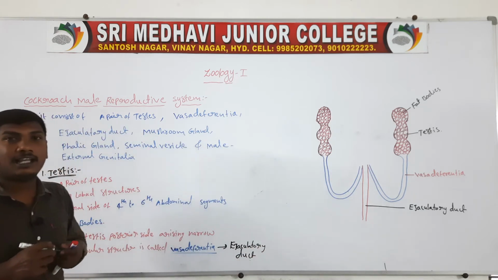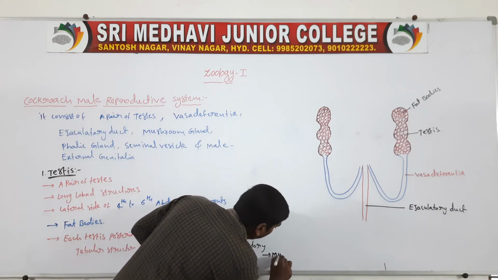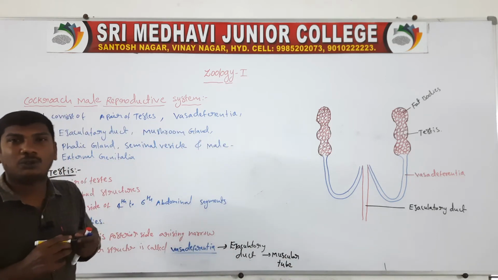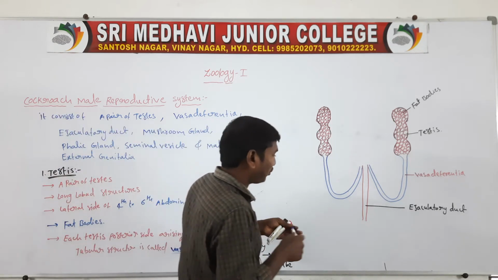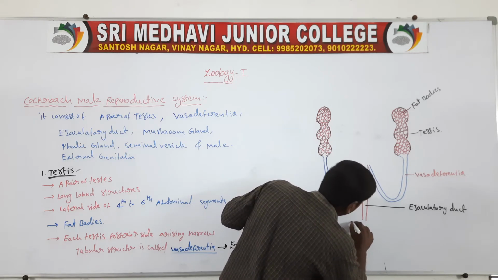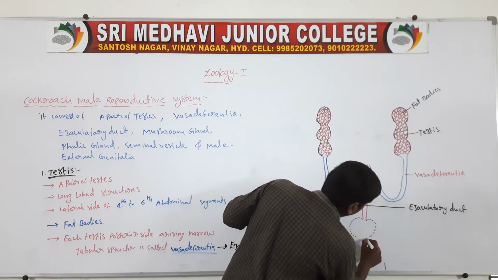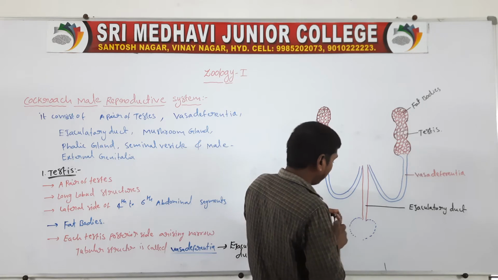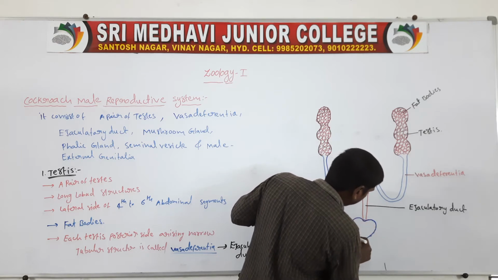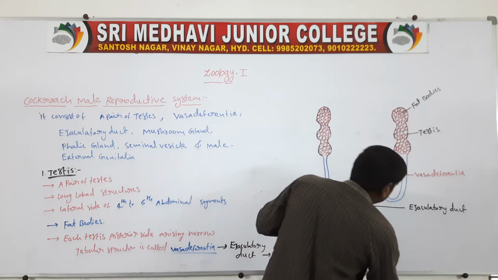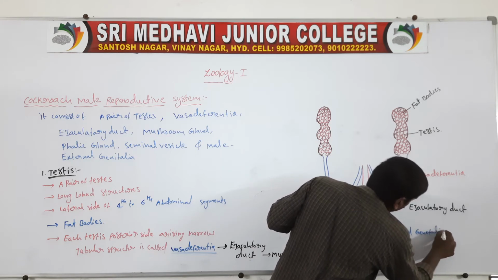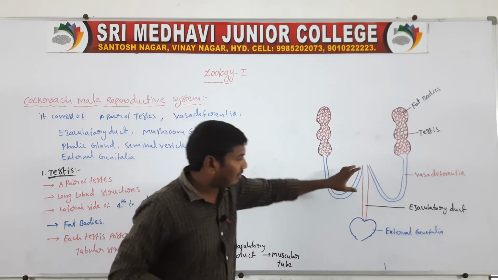The ejaculatory duct is a muscular tube.